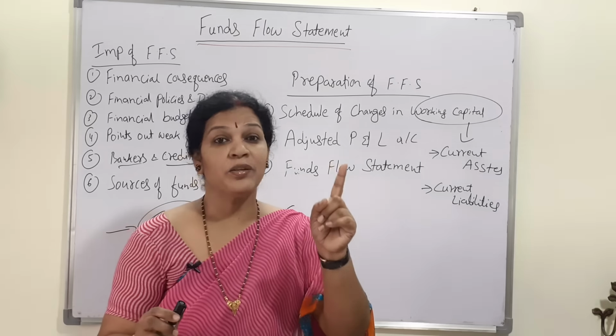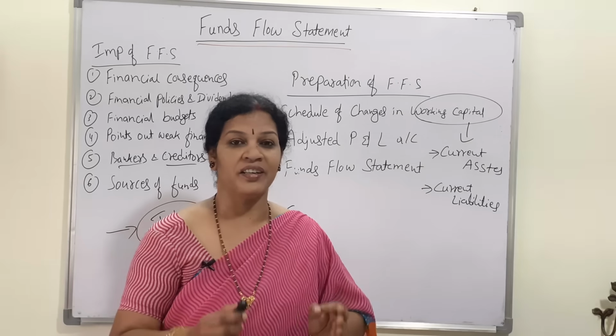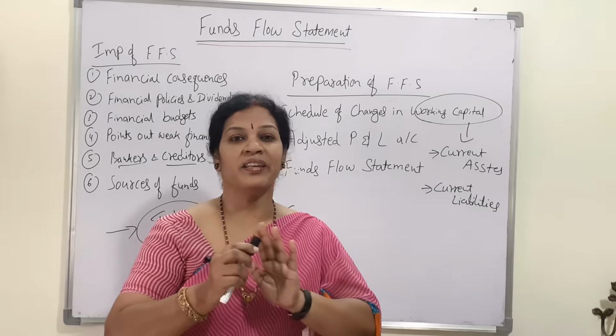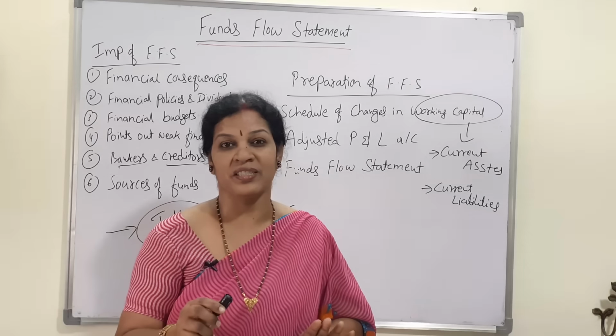So this is schedule of changes in working capital. It tells about current assets and current liabilities: whether current assets are increasing or decreasing, and current liabilities decreasing or increasing. About current assets and current liabilities only; we will not touch any other information apart from this, right?